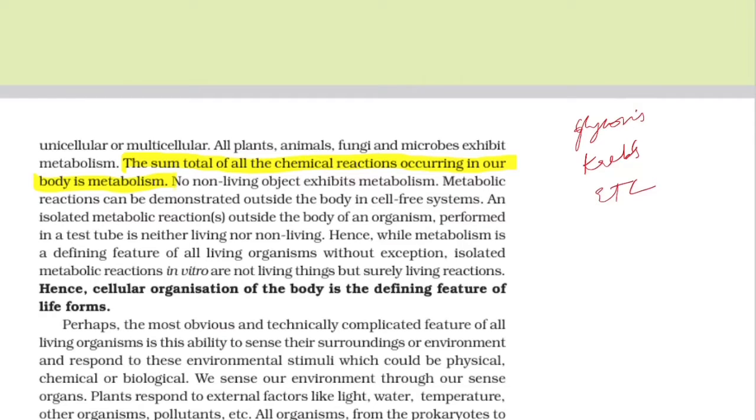But you have to understand that non-living things can exhibit metabolism in vitro. Metabolic reactions can be demonstrated outside the body in a cell-free system, performed in a test tube. They are not living things, but they are surely living reactions. They are neither living nor non-living, but are called living reactions.